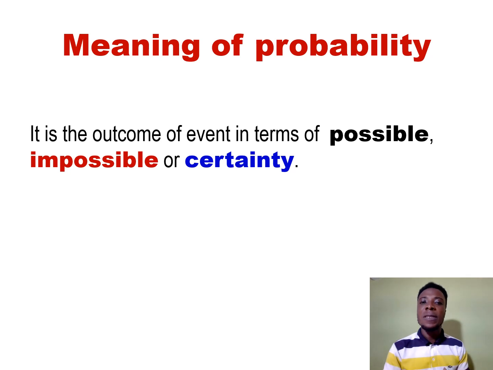When you are given any event, the outcome of it, being possible, impossible, or certain, very sure. These three could be the outcome of an event. And the outcome of an event is what we call probability or chance.